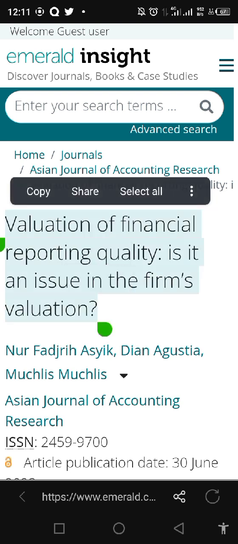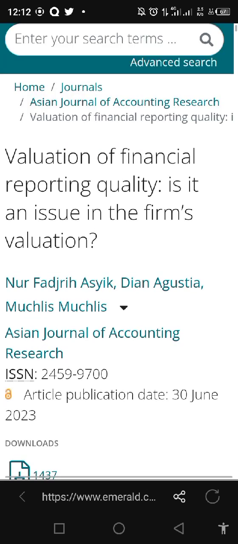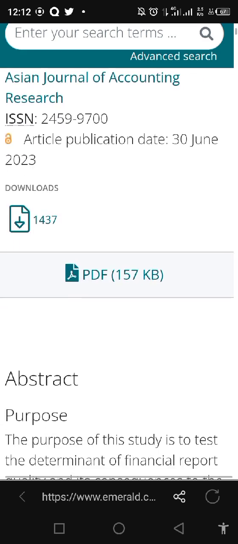You see, "Evaluation of financial reporting quality, is it an issue in the firm's valuation?" The topic is not directly related to my own research topic that I want to work on, but look at the topic, it is a bit related, so I can download. I can just click on it at first, and there are some journals that will not download directly, but rather bring me a summary of the information, like this journal from Emerald Insight, a summary of the article that I want to download.